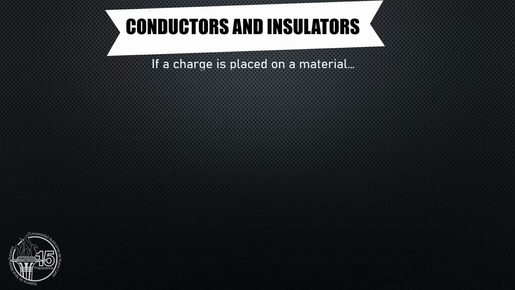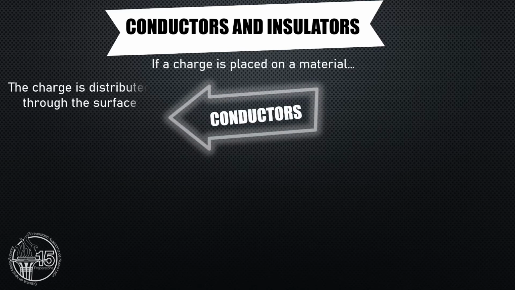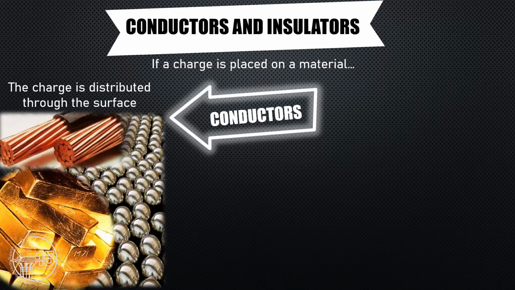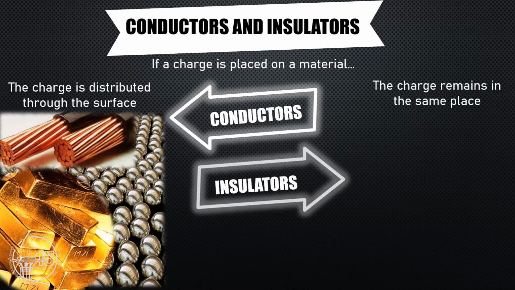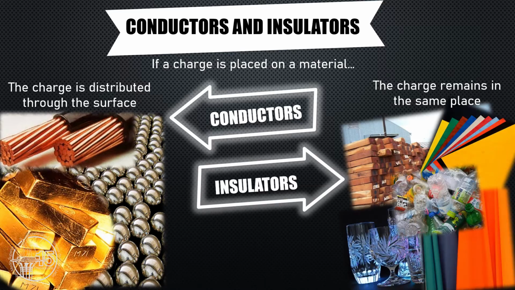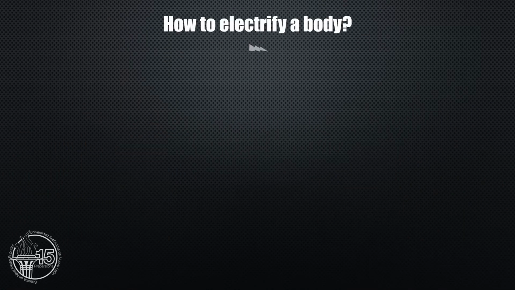Materials can be classified into conductors or insulators depending on the movement of the charge when it's placed on top of them. When a charge is placed on top of a conductor, the charge is distributed over the entire surface because these materials have free electrons inside. For example, metals such as copper, silver, gold, steel, tin, and bronze are very good conductors. But when a charge is placed on top of an insulator, the charge will remain in the same place. The most common insulators are wood, cloth, glass, paper, plastics, etc.